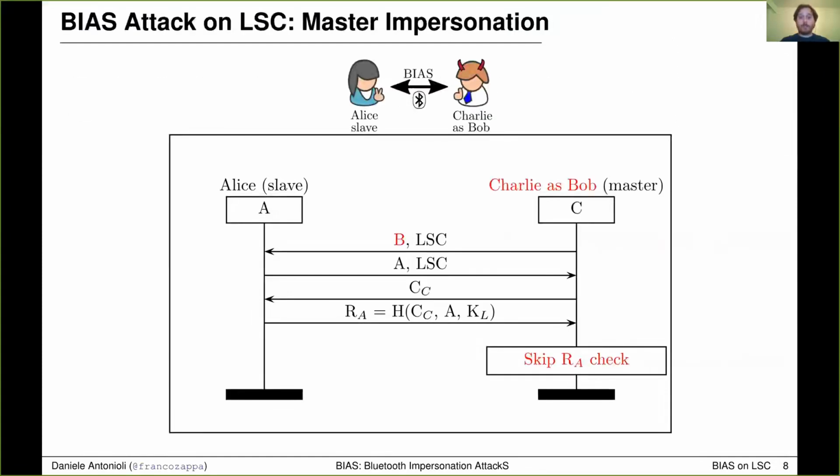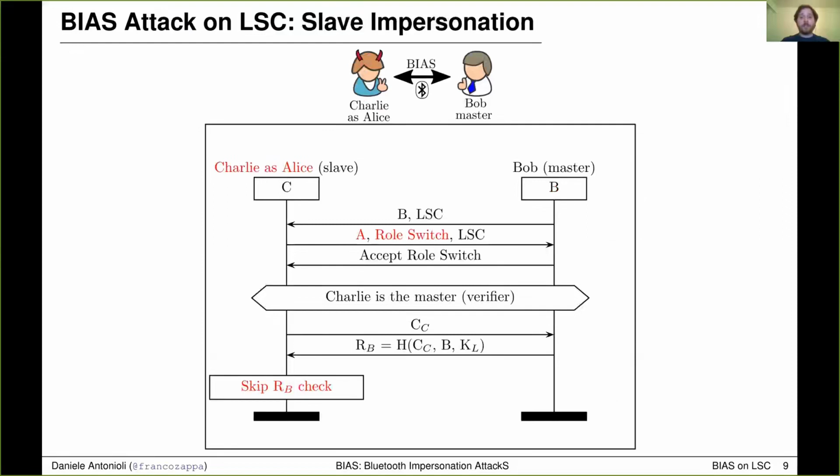The master impersonation attack works as follows. Charlie presents to Alice as Bob by sending Bob's Bluetooth address, the red B in the figure, and also sends LSC support. Alice sends her Bluetooth address and LSC support, believing that she's talking with Bob. Then Charlie completes unilateral authentication with Alice, ignores the response received from Alice, and continues session establishment without having to authenticate to Alice. The slave impersonation attack works as follows.